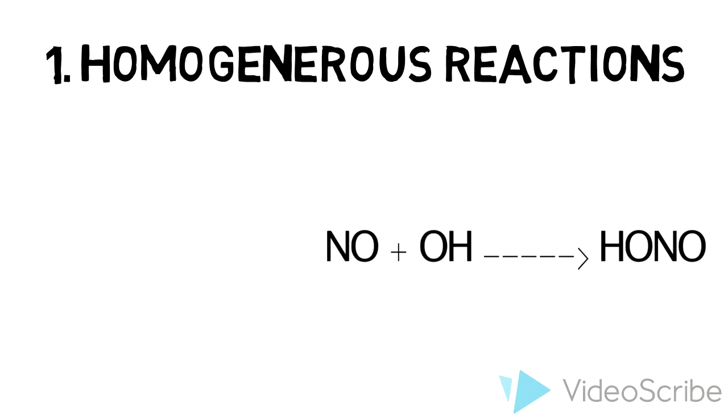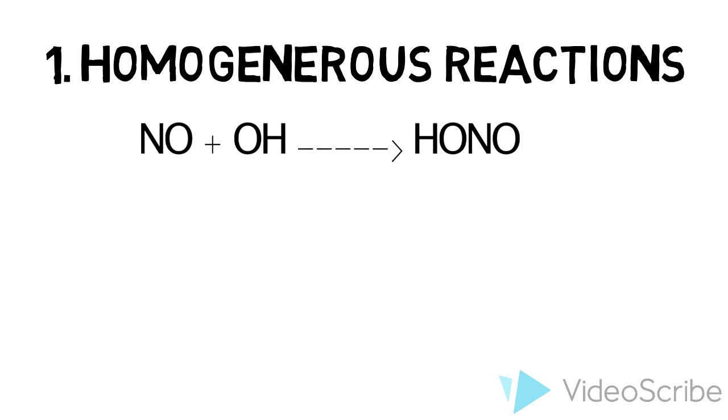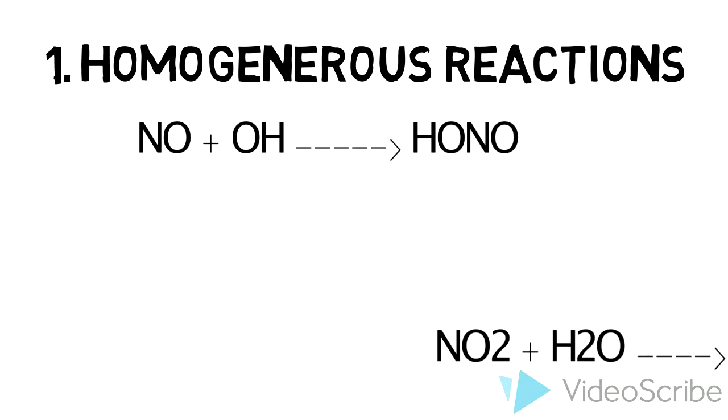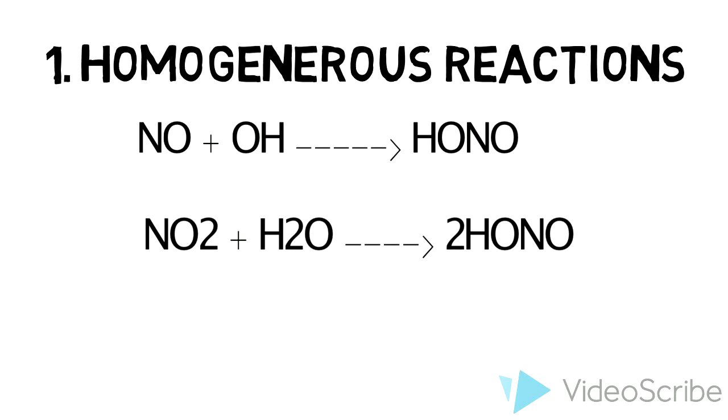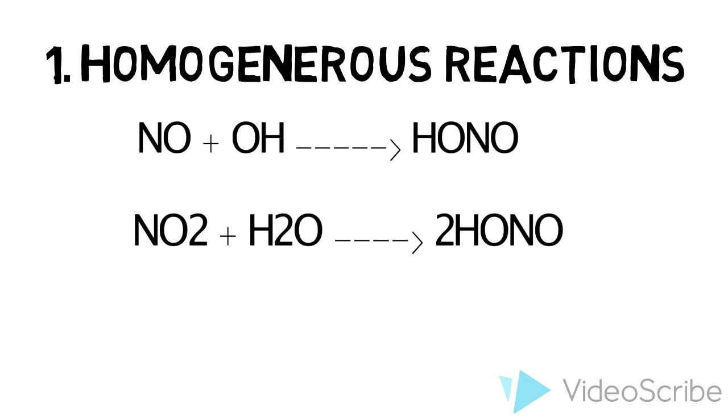However, at daytime, there are several proportional HONO sources. First, the homogeneous reactions of HONO. There are two reaction pathways of the homogeneous reaction. OH plus NO to form HONO. The second one is 1 mole of NO2 can react with 1 mole of water to form 2 moles of HONO.